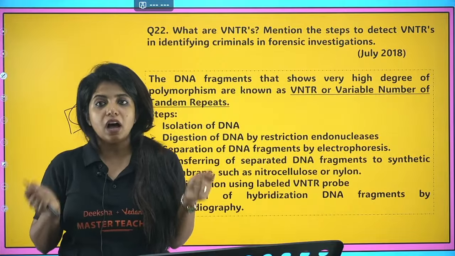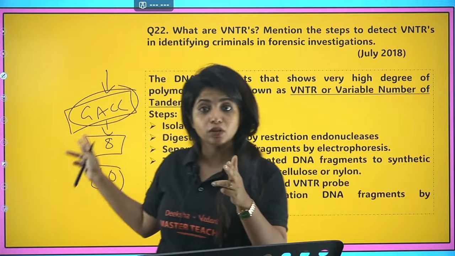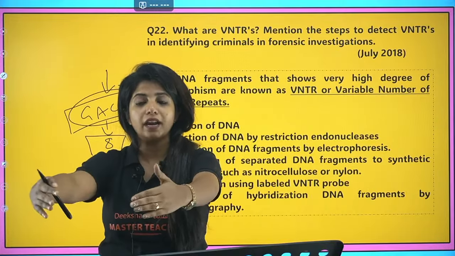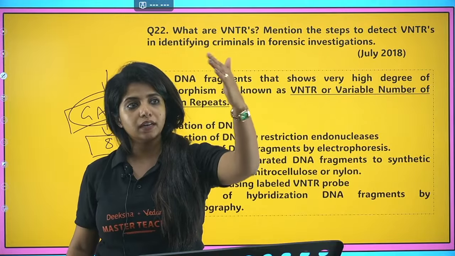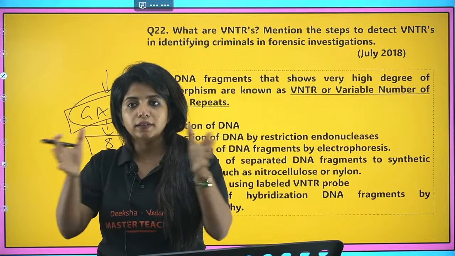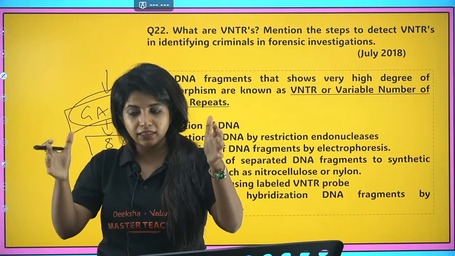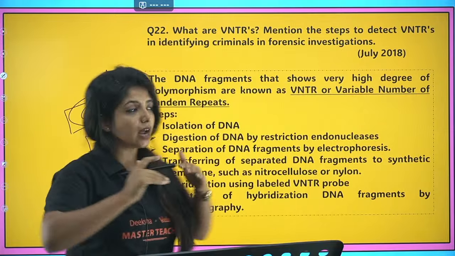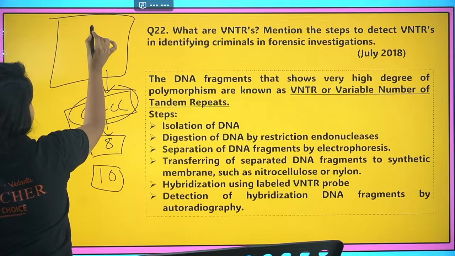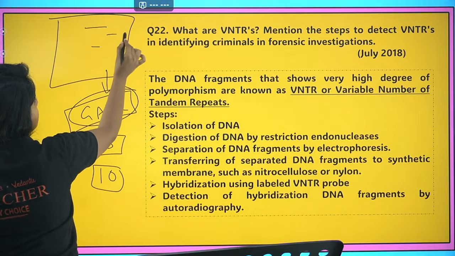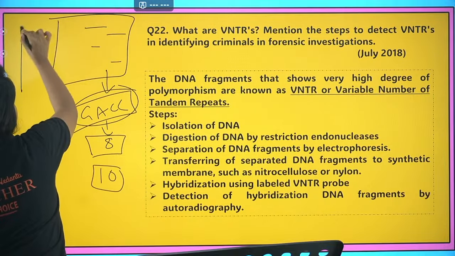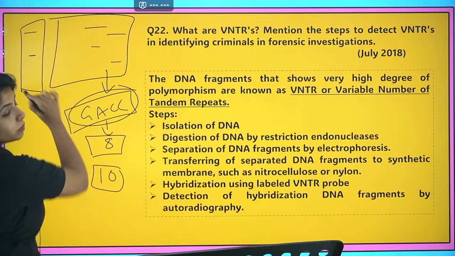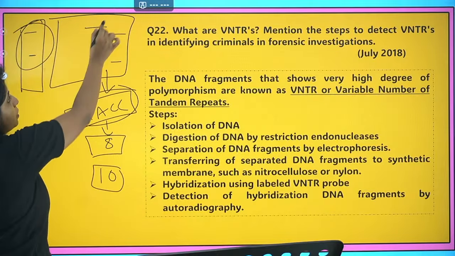They took samples from both of us and cut them with the same enzyme they used for cutting this DNA. Then they made the DNA run through an electrophoresis chamber. In the chamber, the DNA moves according to its length: if it is big, it moves slow; if it is small, it moves fast. Segregation was done, and my DNA strands looked like this, yours segregated like this, and the possible criminal's DNA strand was also like this, which matches with mine. Get it?